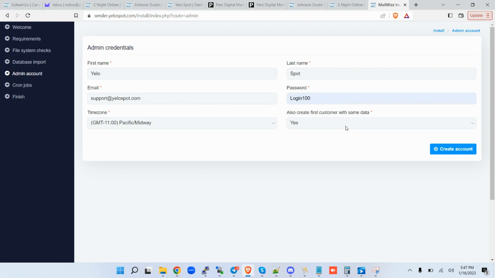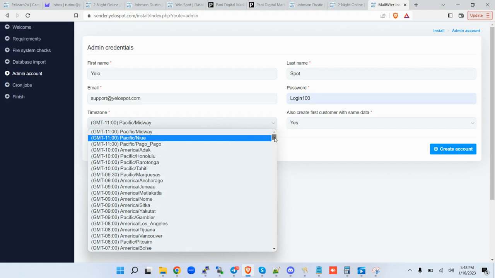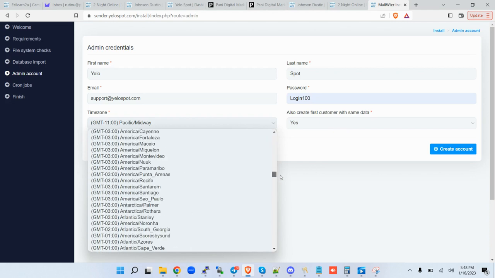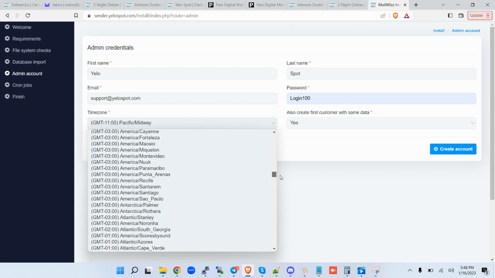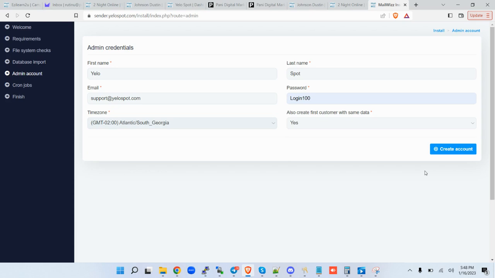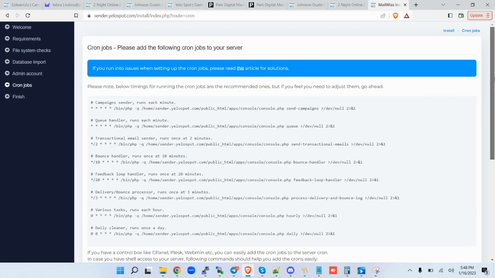You want them to be the same as those of the admin can also be running their own campaign. So that's why you're being given that option. So I'll leave it at yes. And then the time zone, to choose the time zone that you are in, or where you're going to be running your campaign, and then create account.